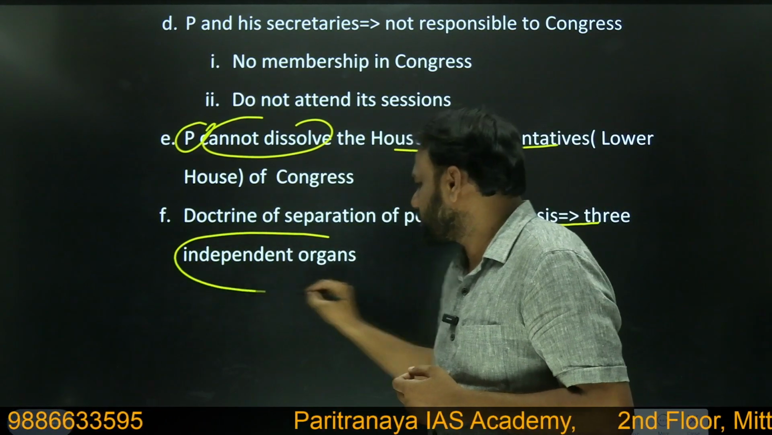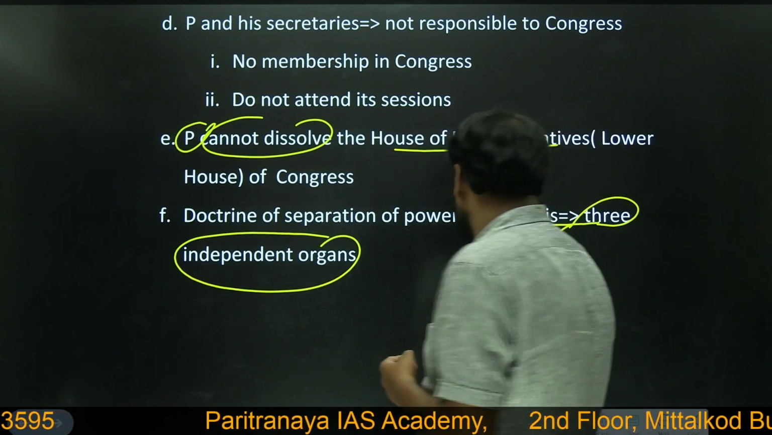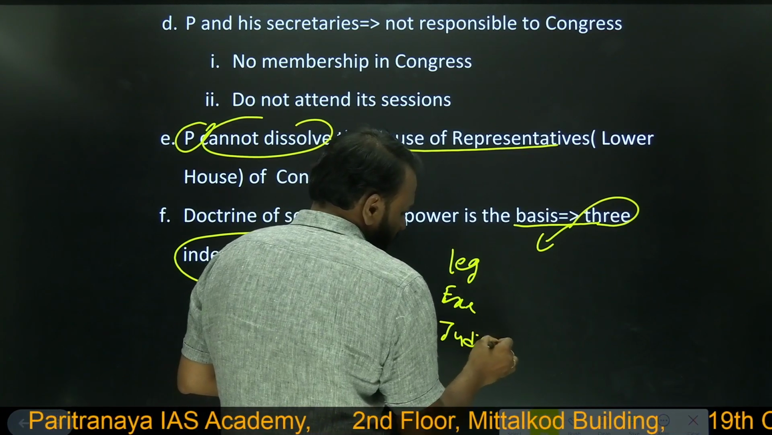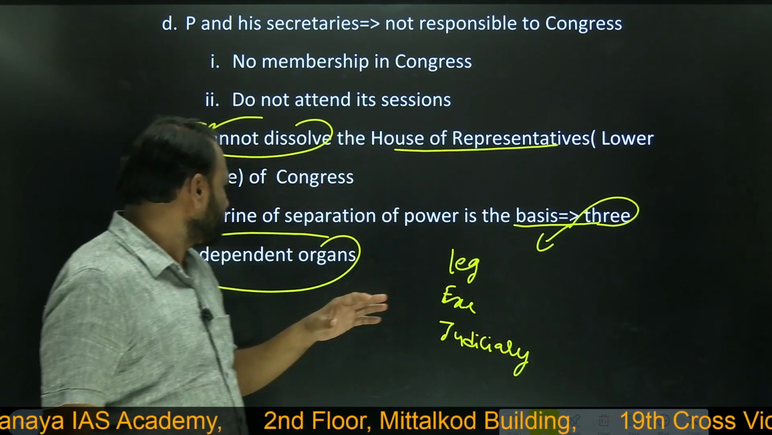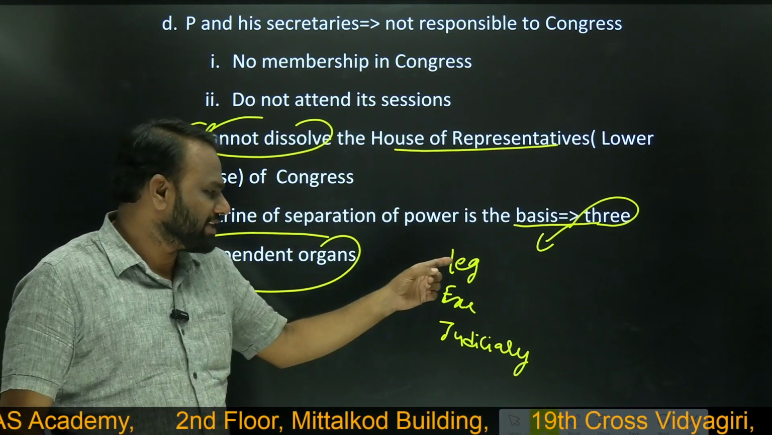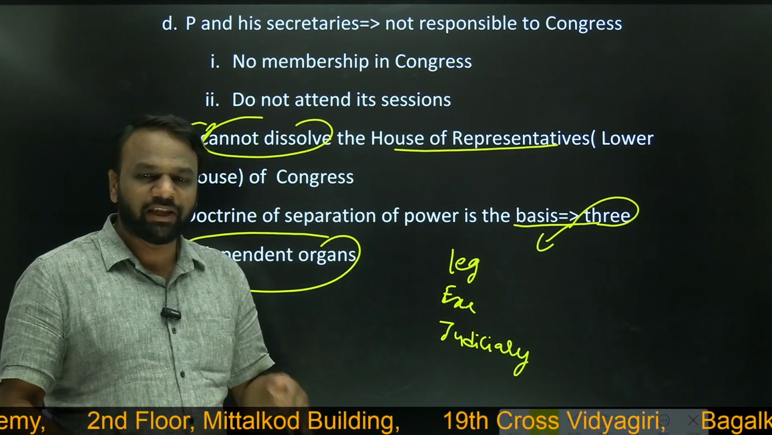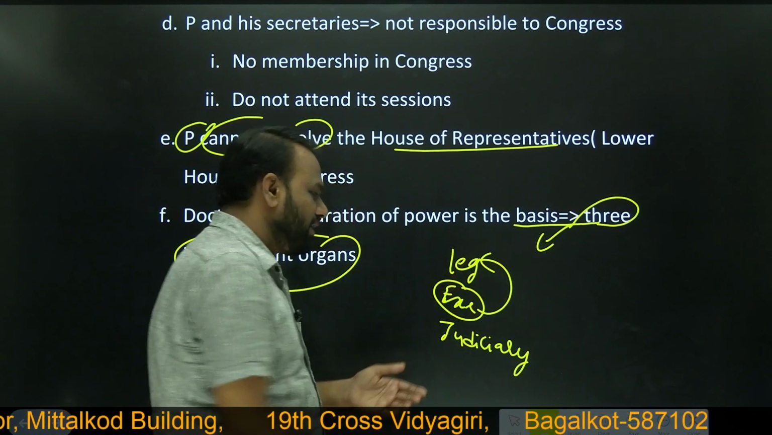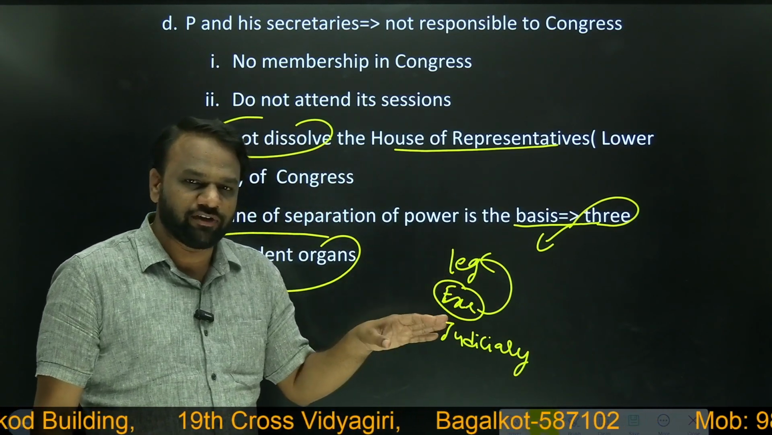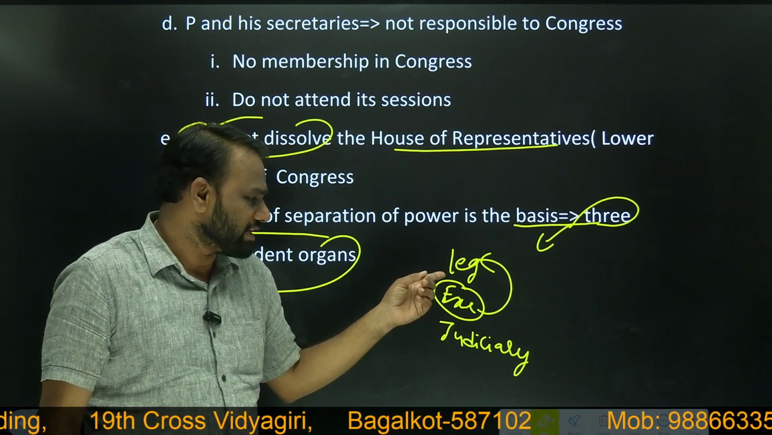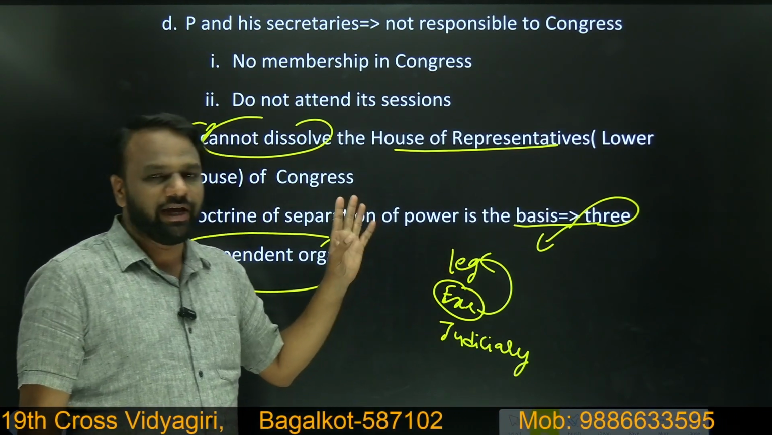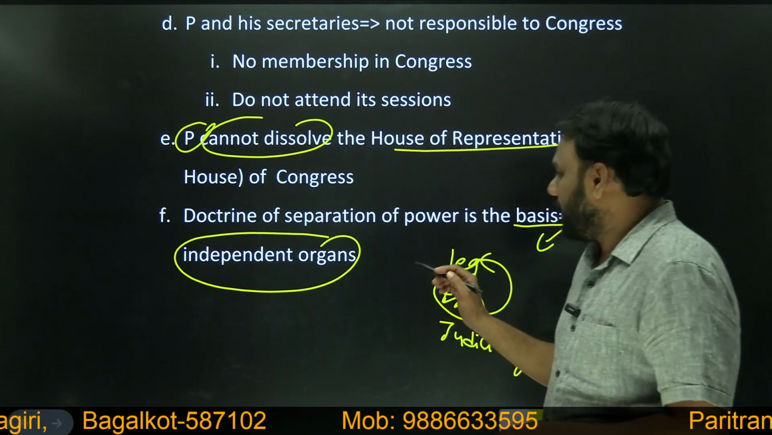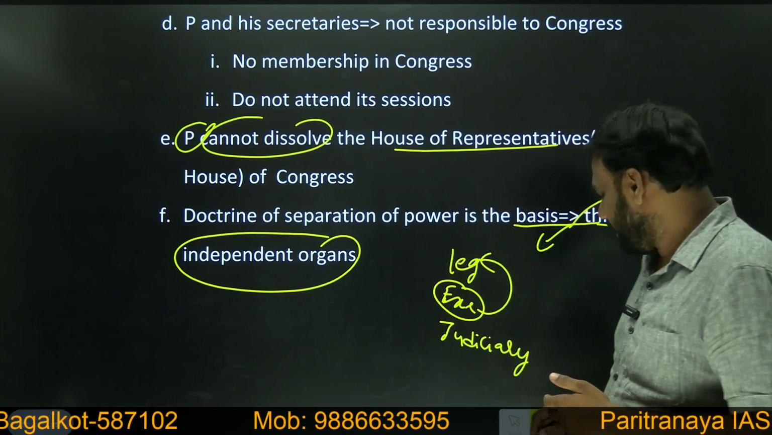Next, doctrine of separation of power is the basis. So three independent organs. Which are the three independent organs? One is legislature, executive, and judiciary. So in USA, there is perfect demarcation between legislature, executive, and judiciary. There will be no interference. But in India, there is no exact separation, because executive is dependent on legislature. As long as legislature is happy, executive will stay in office. Once the legislature is not satisfied with the work of executive, then legislature can remove the executive. That is, Lok Sabha can remove Council of Ministers. So here, doctrine of separation of power is not completely implemented in India.